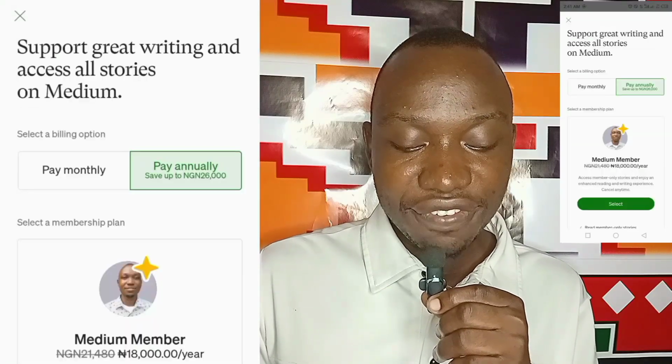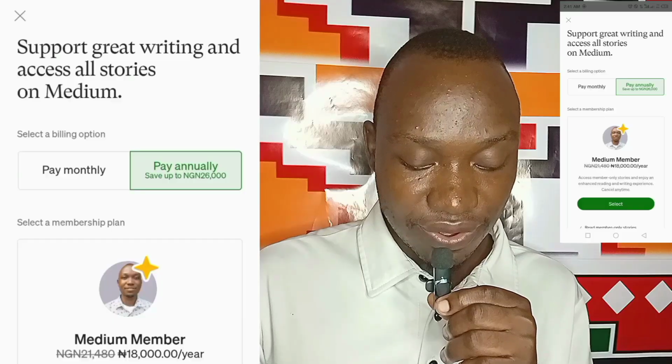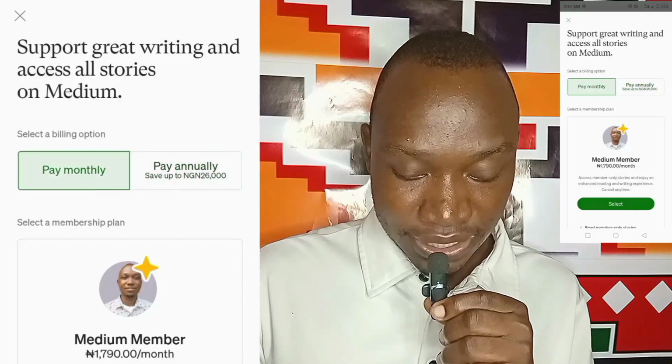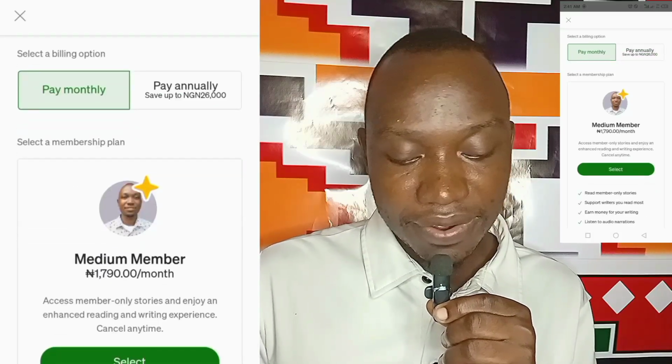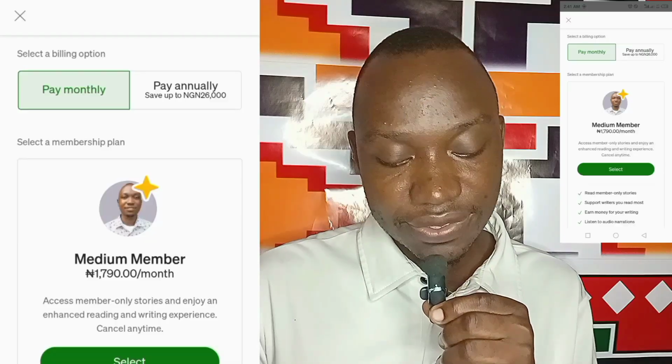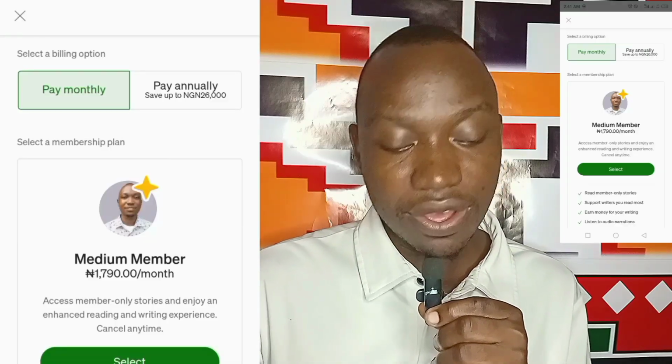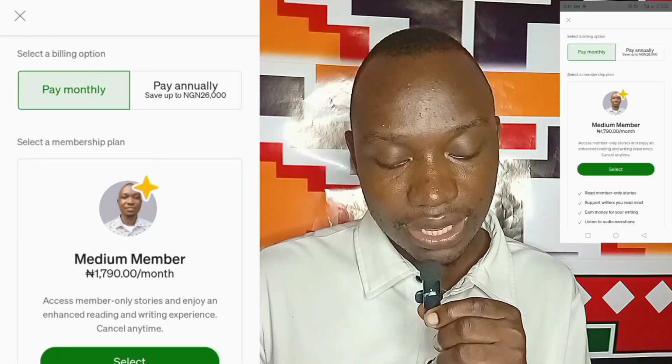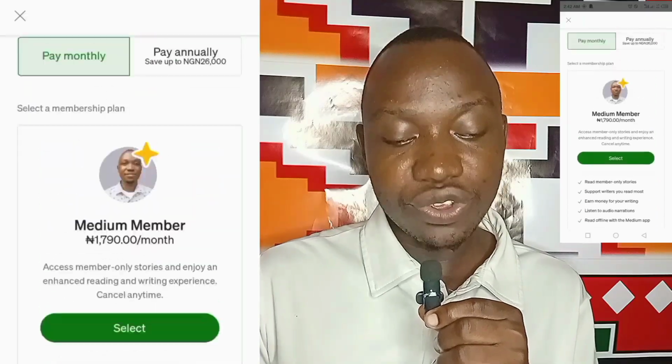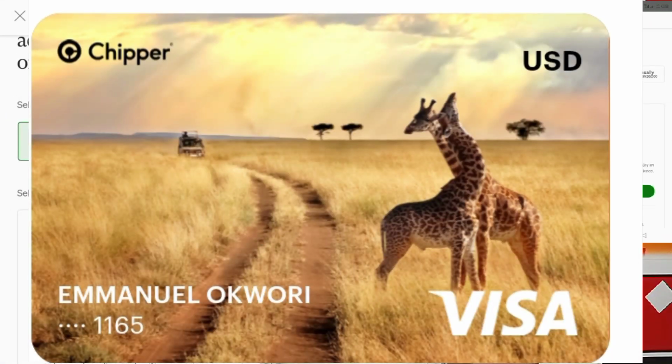Now if you are not a member, you cannot monetize your article. So you can pay monthly, and in Nigerian currency it is 1,790 per month, or $1.19. You can pay using your Shipper Cash or Eversend.